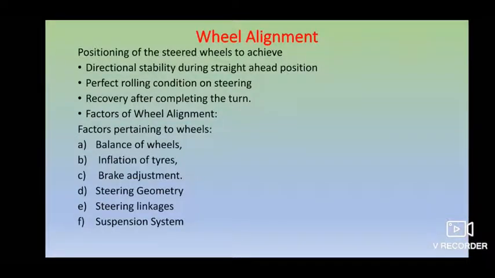And next, the factors are such that you should have a perfect balance of wheels, you should not have any improper inflation in your tires, and you should have perfect brake adjustment. There should not be any impact on your brakes. You should maintain the perfect steering geometry, and there should not be any problem with the linkages. All these things will be checked when you go with proper wheel alignment. And next is suspensions. Whatever kind of suspension you have, there should not be any impact on it with the help of wheel alignment.